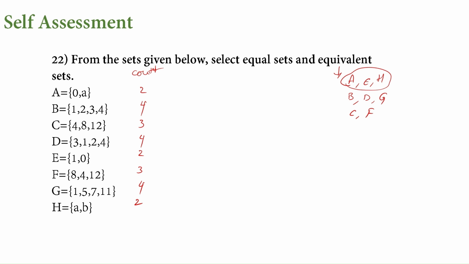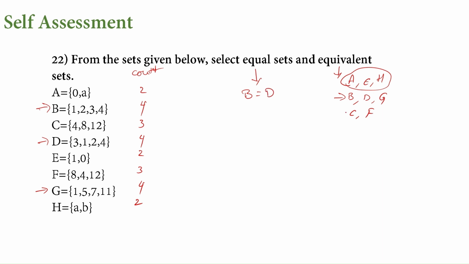Now if we check B, D and G: equal sets are equivalent because they have the same count, right? So first if we list the equivalent sets, then it would be easy to find which sets we have to check. Now if we check B, it is 1 2 3 4. Then D, see the order changed, 1 2 3 4 still there. And then G has got different elements. So B and D are equal.